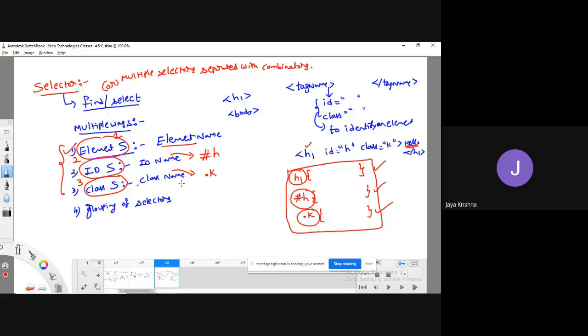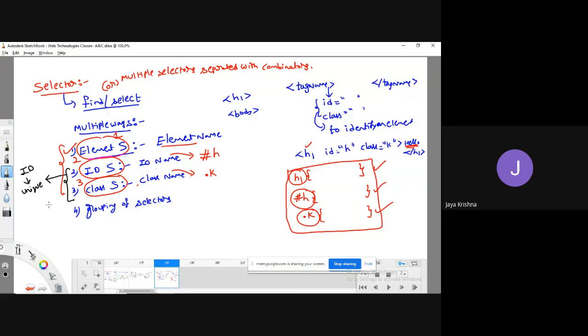Let me give the small difference between ID selector and class selector. ID selector means like your ID. How is your ID in our college? It is unique, right?